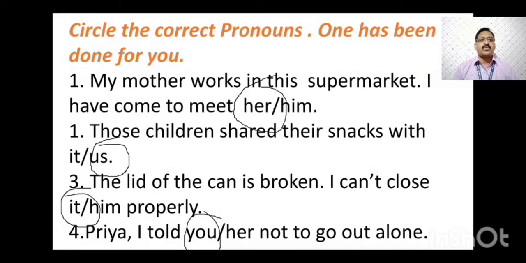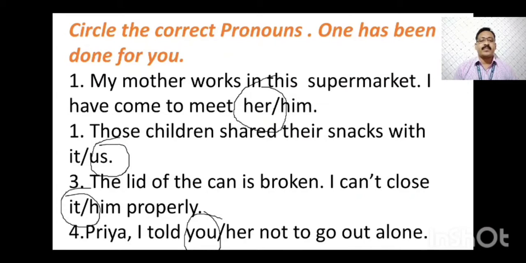Choose the correct pronoun. One has been done for you. My mother works in this supermarket. I have come to meet him or her. It is very easy. Mother is a female. If it is female, we have to use her. So the correct answer is her. Those children shared their snacks with it or us. Those children shared the snacks with us. So us is the correct pronoun.